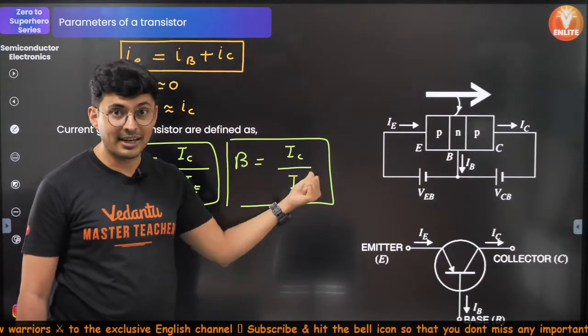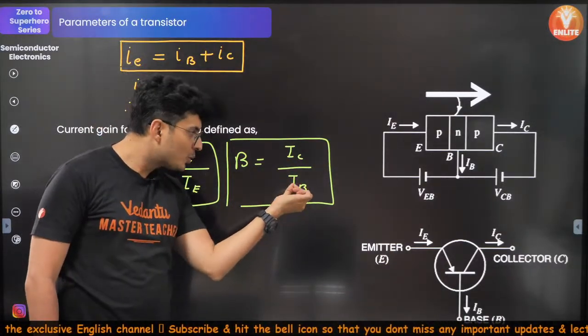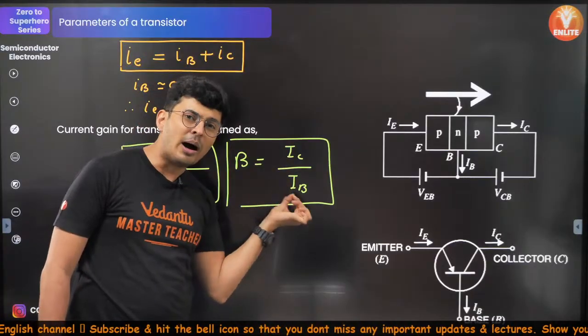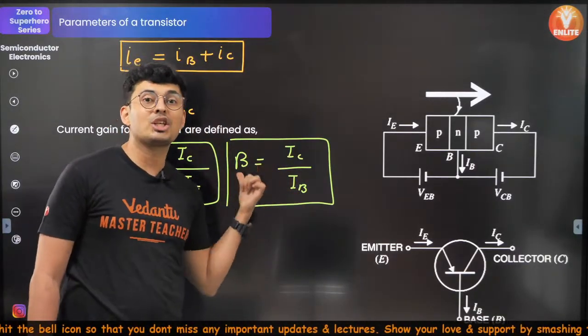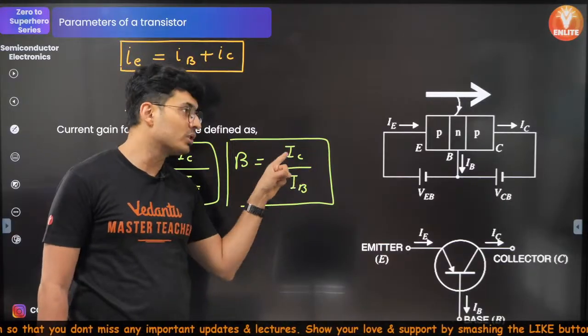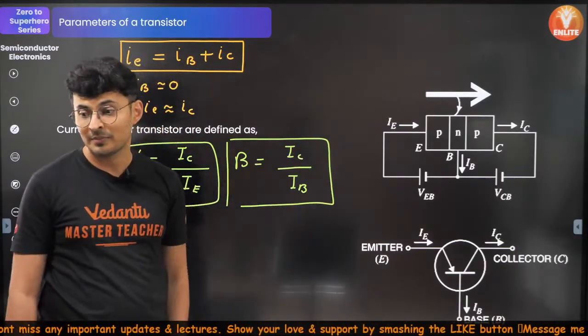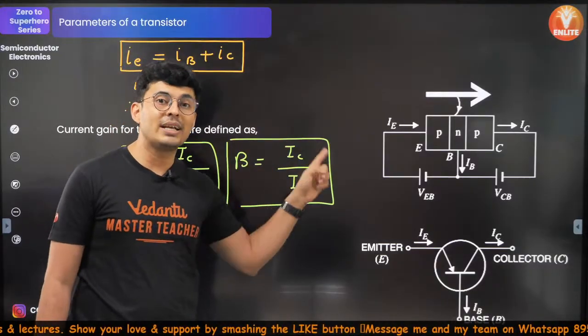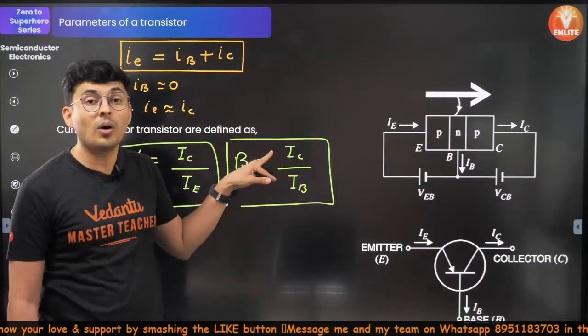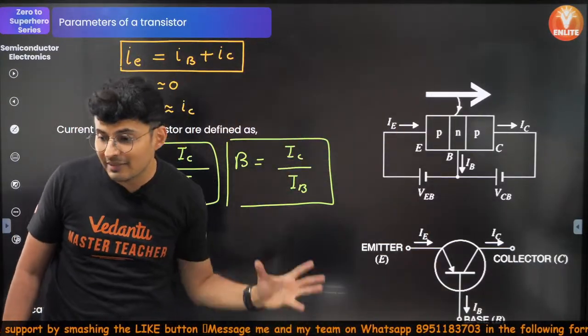So if you change the base current by some amount, to keep the ratio the same, collector current has to change by an even larger amount. Understood?